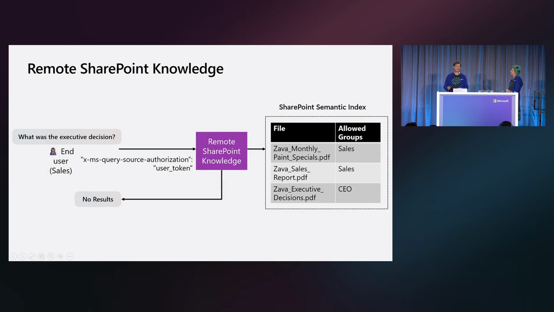So let's start off by talking a little bit more about how this remote SharePoint knowledge actually works. When remote SharePoint knowledge is queried, we are going to need the end user's identity. This is the person that's interacting directly with the agent, because we need to make sure that the documents they have access to are only shown to them. We should not be showing additional documents.